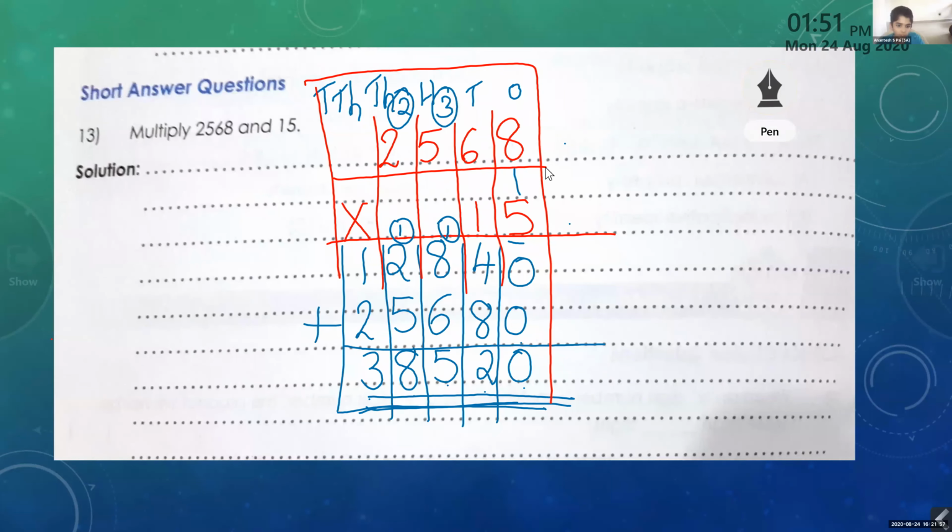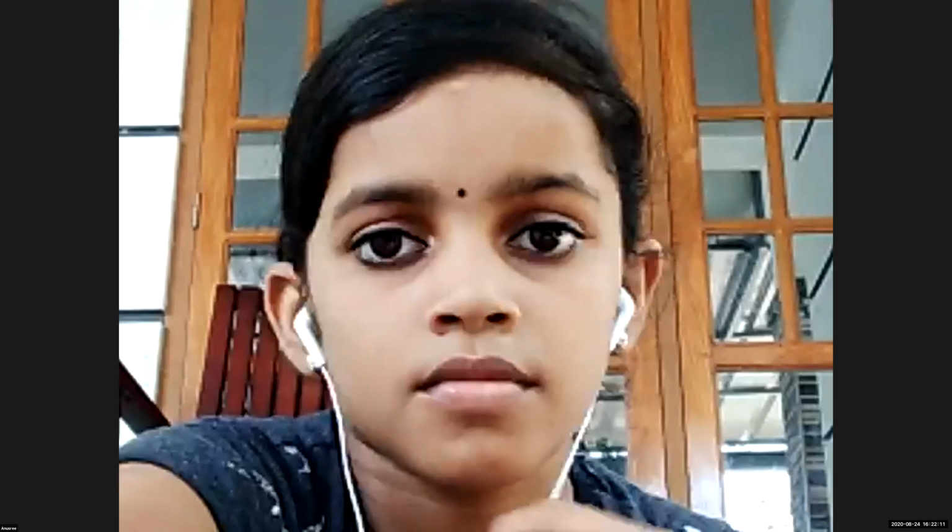Excuse me, ma'am, can I simply write ones, tens, hundreds on top of the numbers? Yes, you can write that also. For the place value chart, we will do only one or two questions, because we are doing large numbers, so sometimes there is a chance you will not see the carryover. That's why I told you to draw the place value chart. Otherwise it's okay. If you are confident, you can write on the top of the numbers. Yes, you can write like that also.